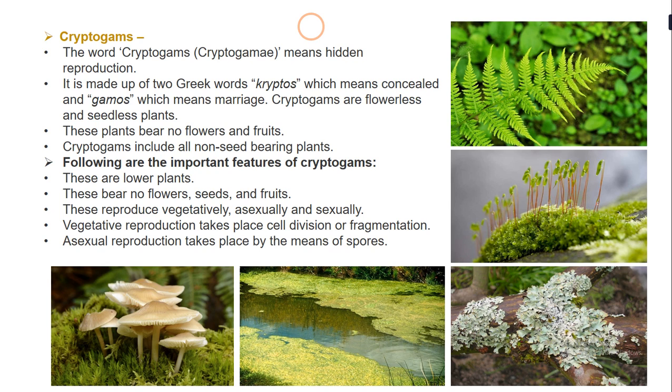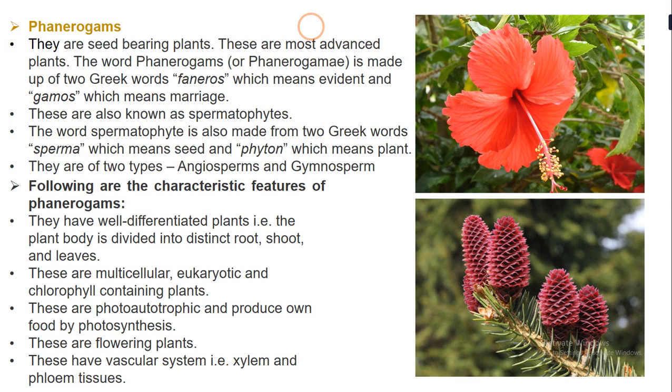This was about cryptogams. The next group is phanerogams. Phanerogams are seed bearing plants and they are known as the most advanced plant group. The word phanerogam comes from the Greek words phaneros, which means evident, and gamos, which means marriage.